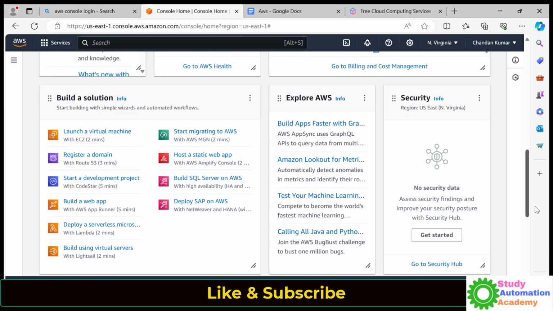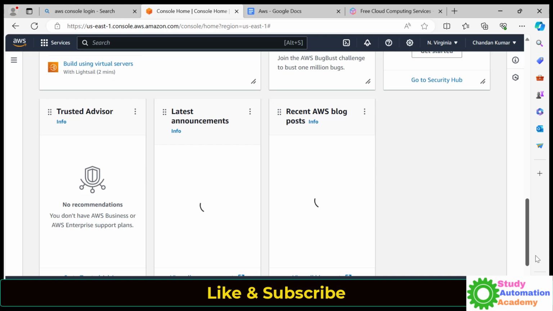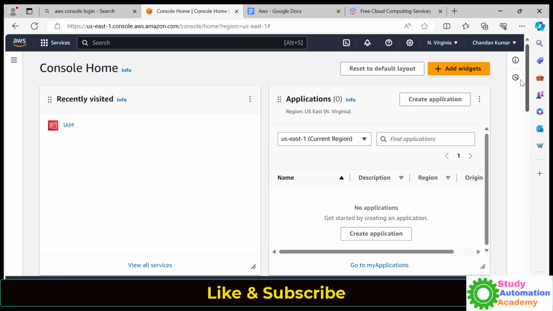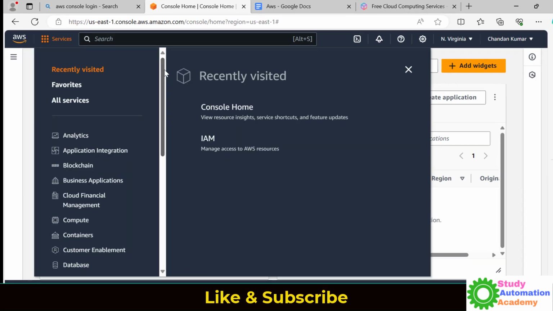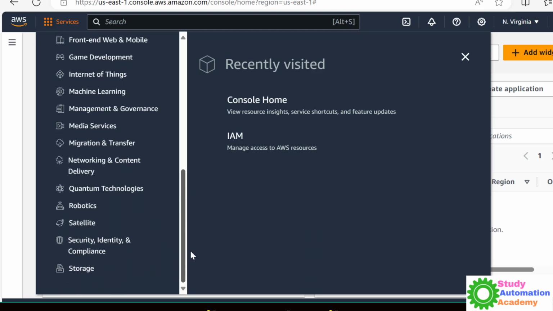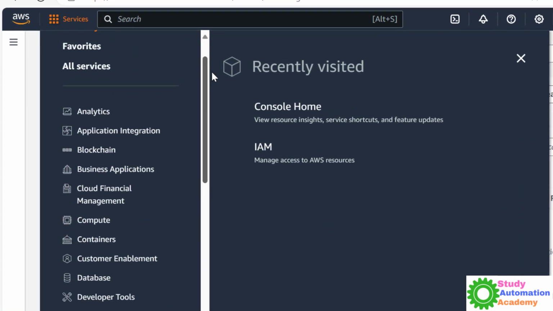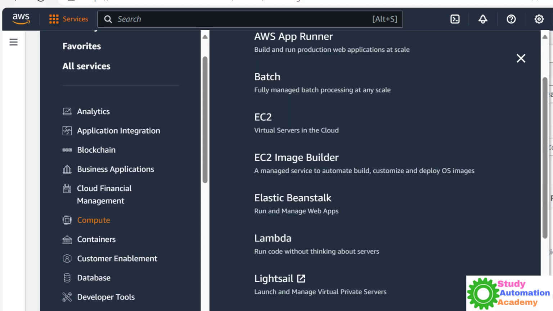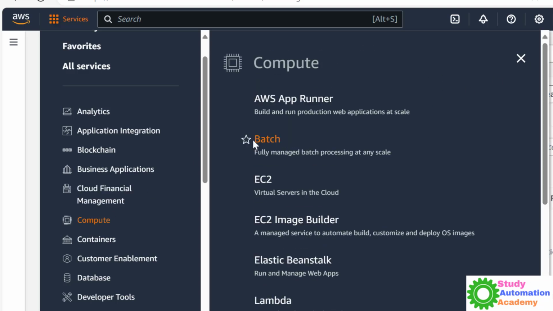here we have a few services which are available to explore and other tutorials. So now if you click on services, you will see that here we have the whole list of services available. For example, if you click on compute, you will see all the compute related services available.